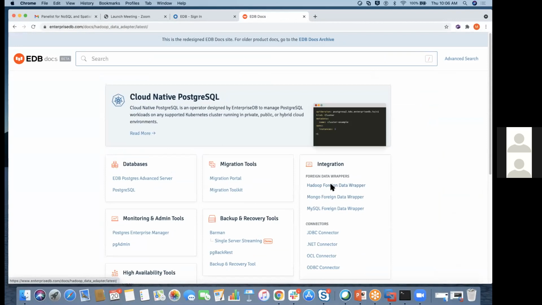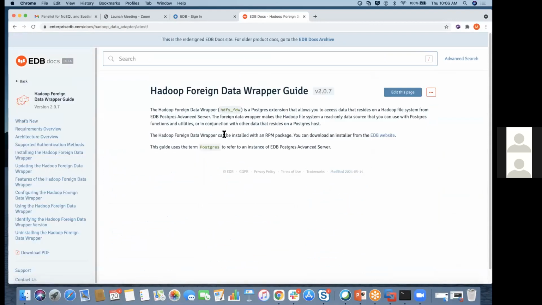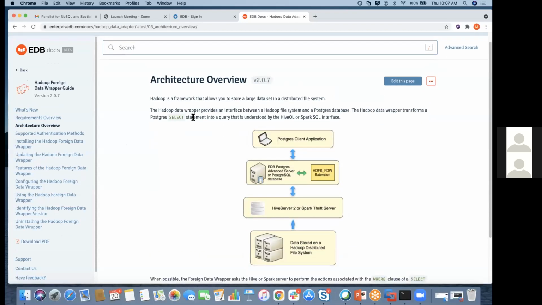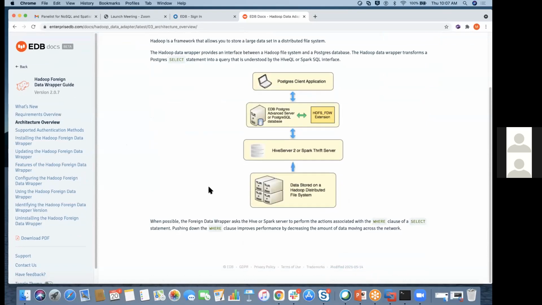For the Hadoop foreign data wrapper, you can get the same requirement overview. The documentation guide and architecture overview say that the Hadoop data wrapper provides an interface between a Hadoop file system and Postgres data. So the Hadoop data wrapper transforms a select statement into a query understood by the HiveQL or SparkQL interface. And when possible, the foreign data wrapper asks the HiveQL server to perform the action associated with the where clause. That means that you can pass it to the select query.